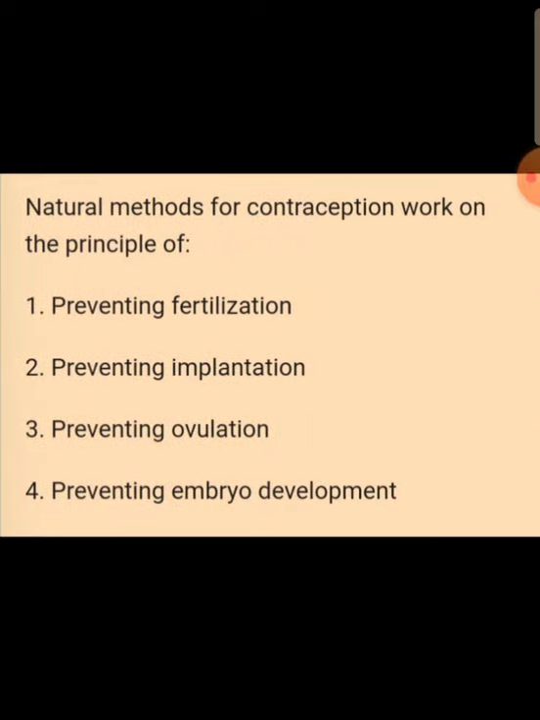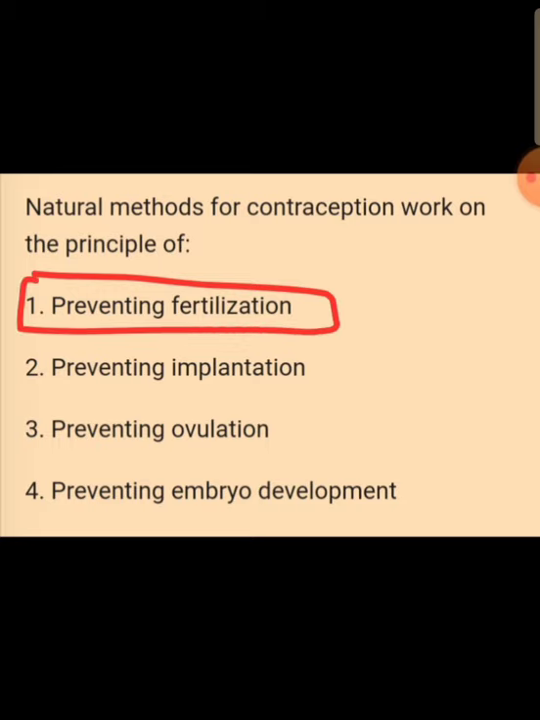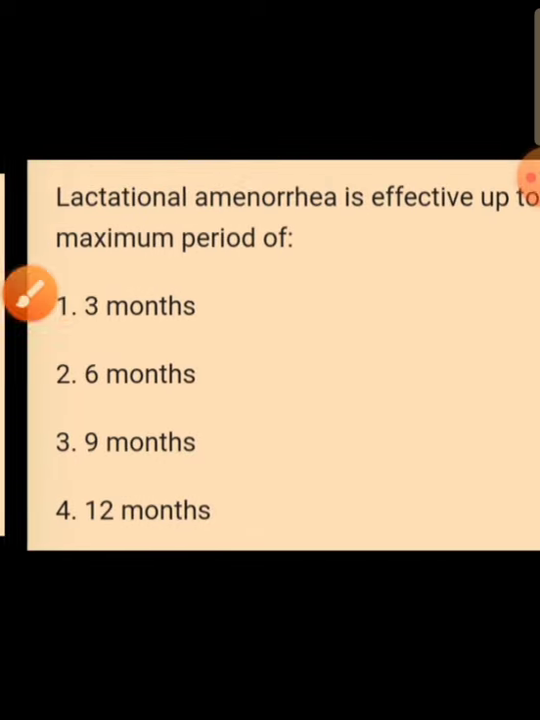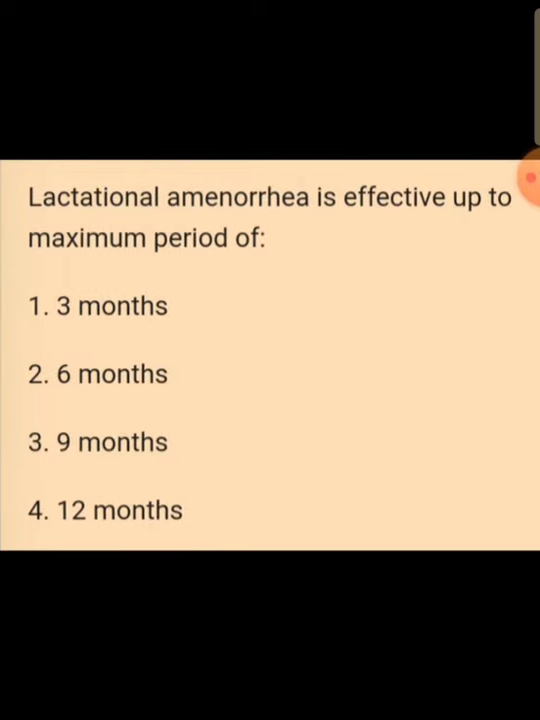Natural methods of contraception work on the principle of preventing fertilization, preventing the meeting of sperm and ovum. Thereby, they are the traditional methods of contraception. Lactational amenorrhea is effective up to a maximum of 6 months. After parturition, during intense lactation, due to the suppression of gonadotrophins, FSH and LH, luteinizing hormone and follicle stimulating hormone, ovulation and the menstruation cycle will stop. So it will be effective only to a maximum of 6 months.